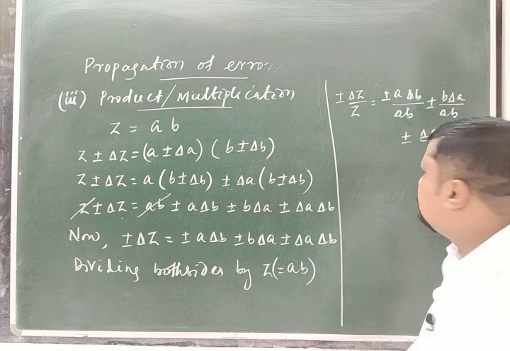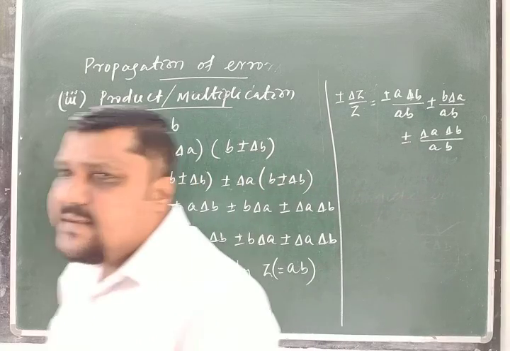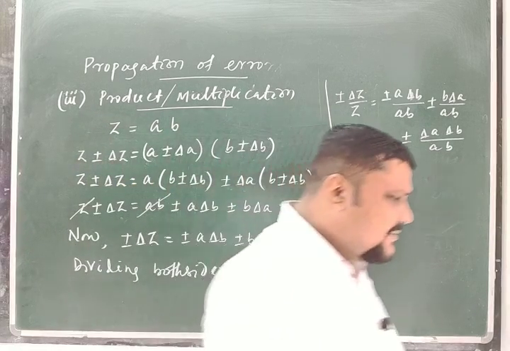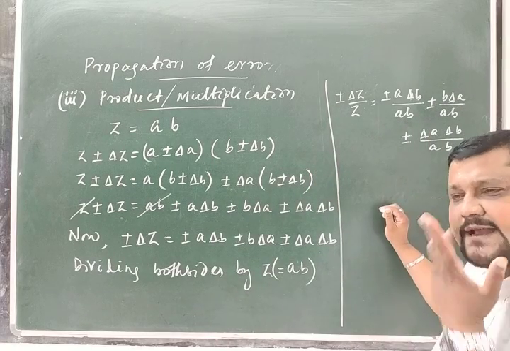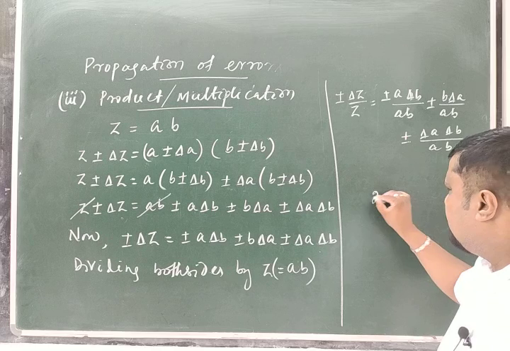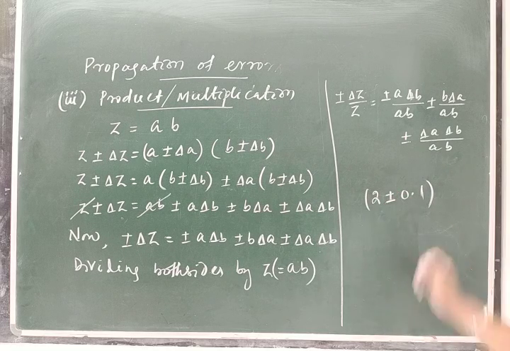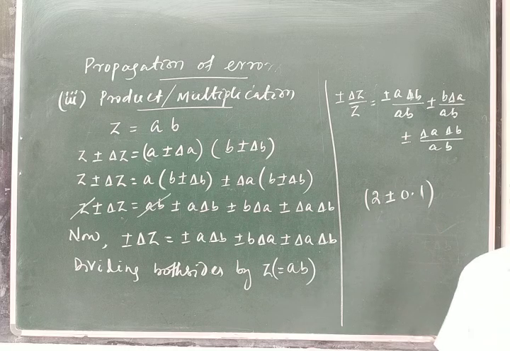Clear? Now go to these terms, delta A by A and delta B by B. As you know, always remember, when I measure a physical quantity and write it with absolute error, suppose I write 2 plus or minus 0.1, it means this 0.1 is an absolute error in the measurement of 2.